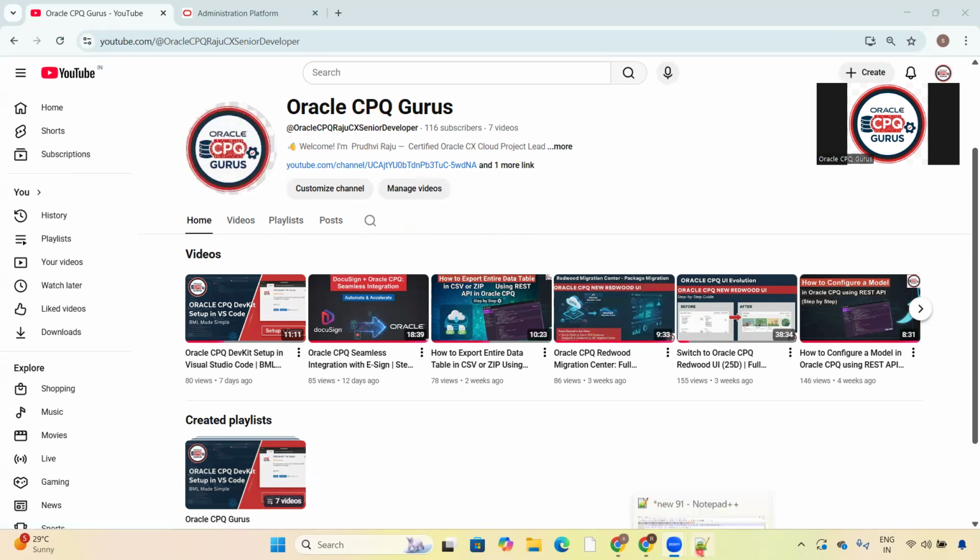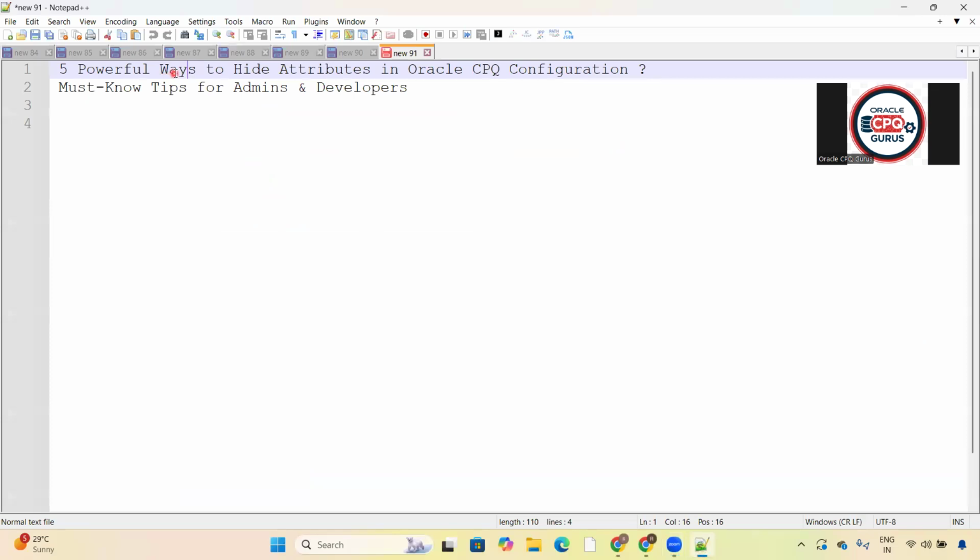Today's topic we are going to discuss is the 5 powerful ways to hide an attribute in Oracle CPQ configuration side. This is a must and should that everyone knows: what are those 5 ways to hide an attribute in CPQ configuration.